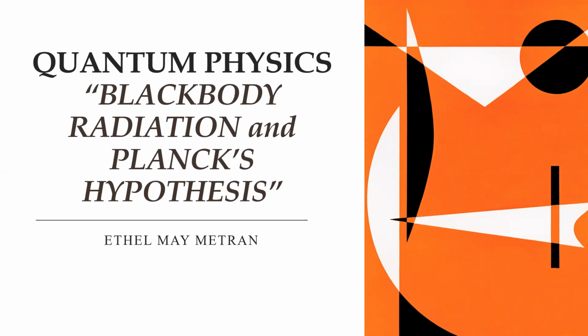The earliest idea of quantum mechanics was introduced by Max Planck, and that is the focus of this video. Now, we will discuss the concept that becomes the beginning of quantum mechanics, which is blackbody radiation and Planck's hypothesis.